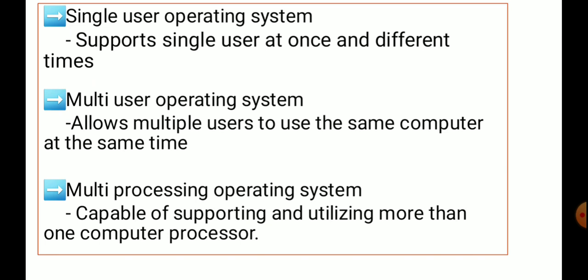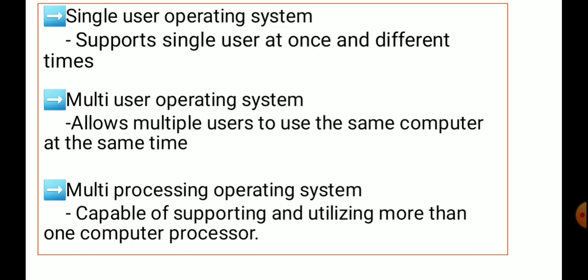Next one, multi-user operating system. A multi-user operating system allows multiple users to use the same computer at the same time. Examples for multi-user operating systems are Linux, Unix, Windows NT, XP, Windows 7, Windows 8, Windows 10, and Windows Vista.